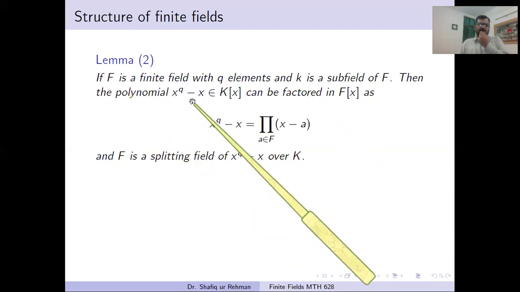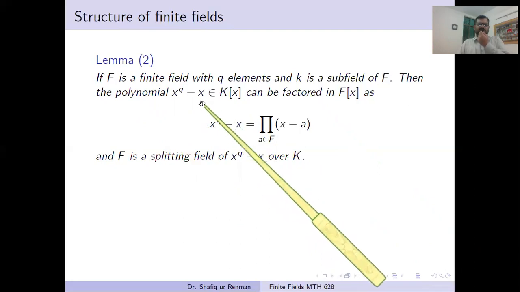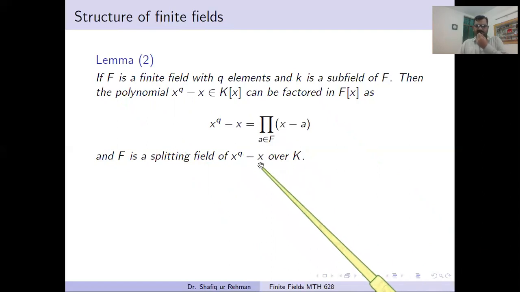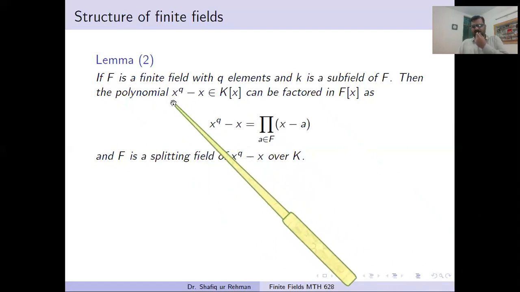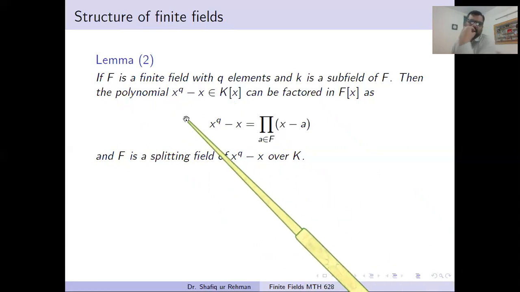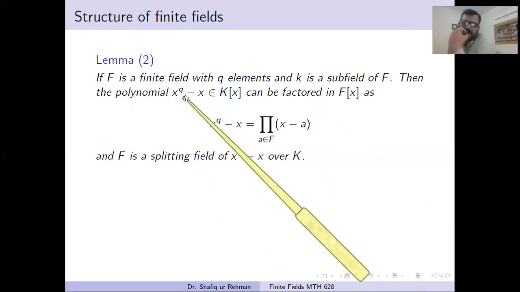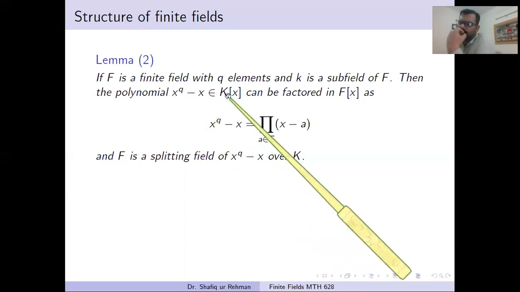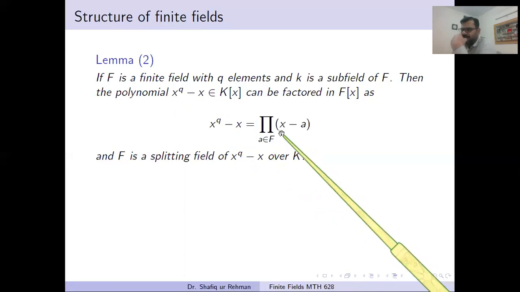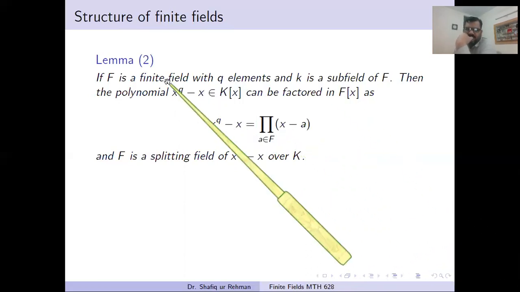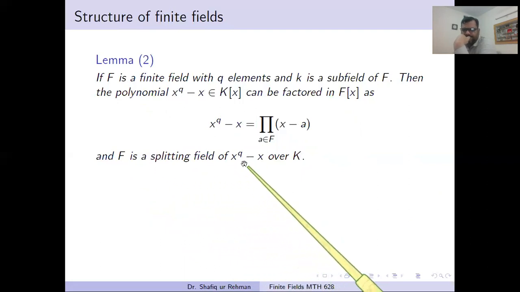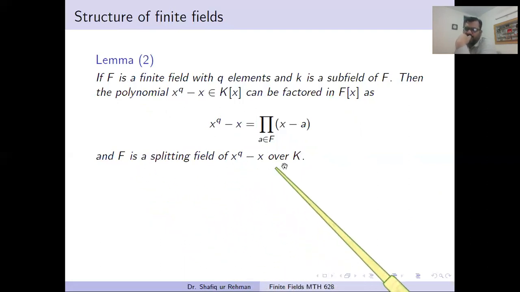This means we can decompose each polynomial of this type, x^q minus x taken over K, into linear factors, but these linear factors will be in F[x], the given finite field, and F will become the splitting field of this polynomial.